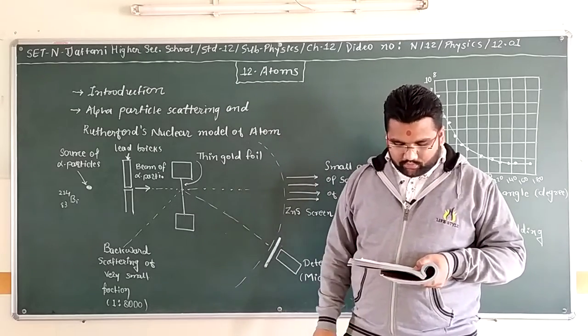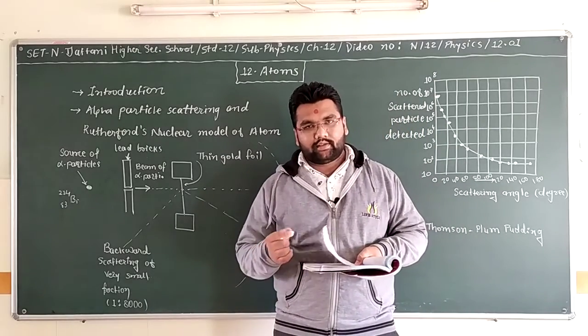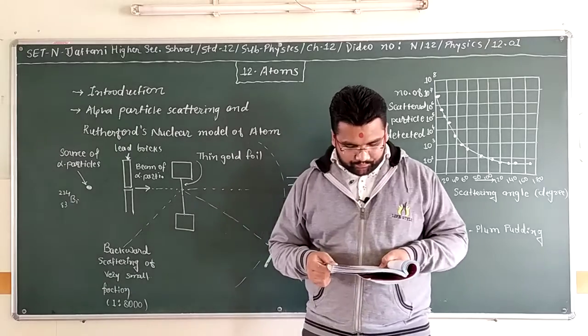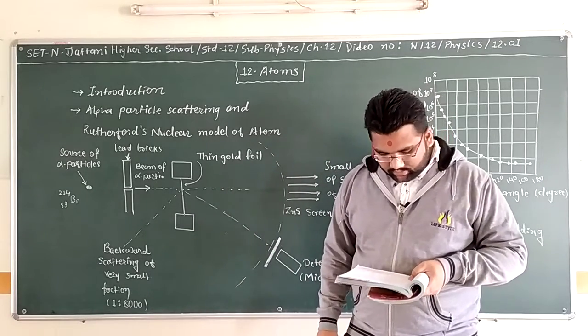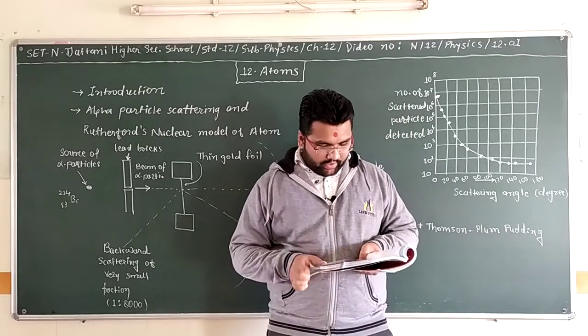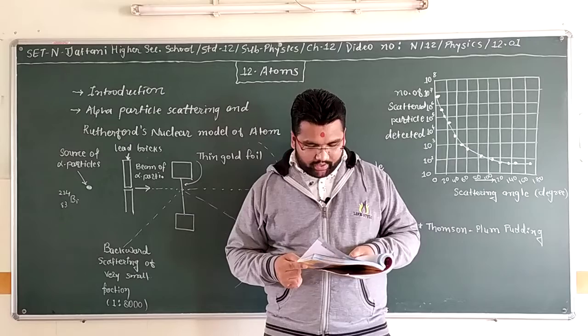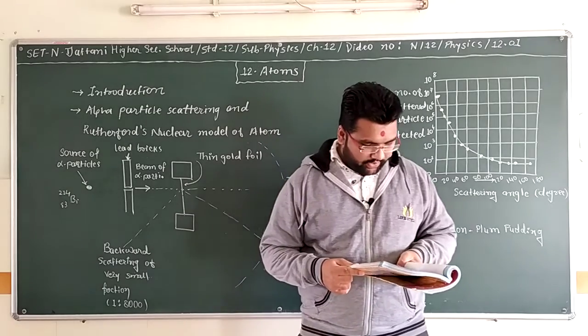Alpha particles are nuclei of helium atoms and therefore carry 2 units, that is 2e, of positive charge and have the mass of the helium atom. The charge of the gold nucleus is Ze, where Z is the atomic number; for gold, Z equals 79.